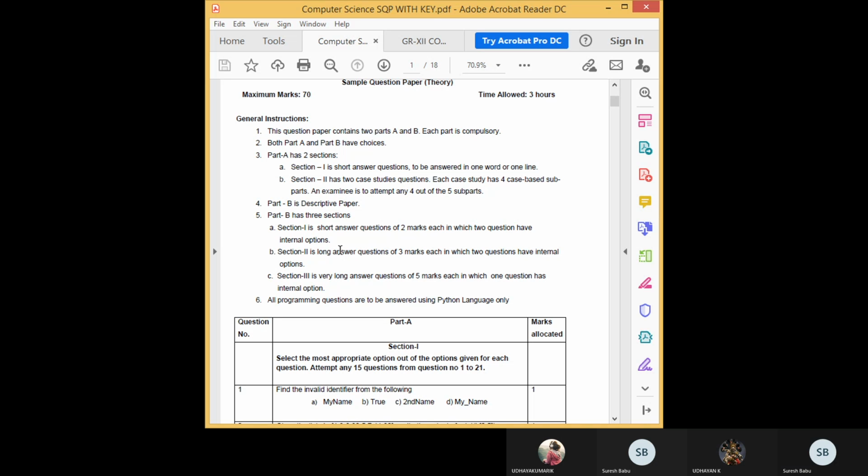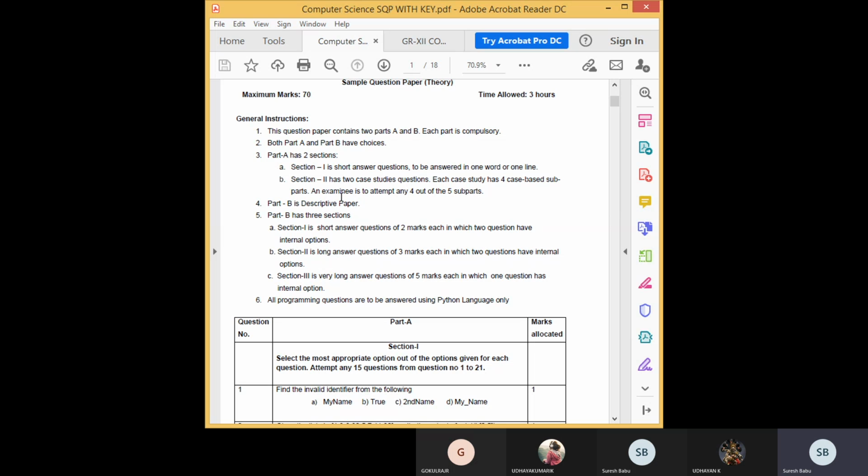SQL. SQL we know, that is table and queries. Students understood? Yes, sir. Yeah. So that is one question. And another thing you have to concentrate on is the network area. That also we know, by giving the structure, you have to think like an administrator and design a network. Okay, so that is the area where we will get some case study questions.